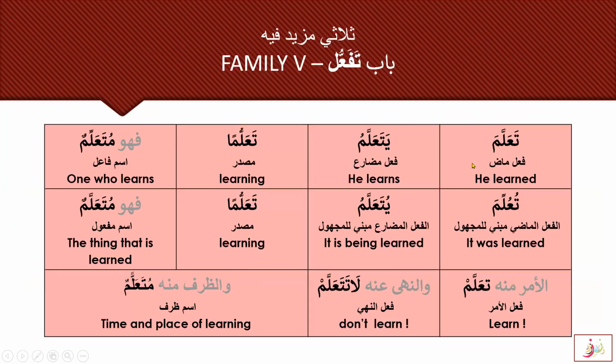See here the family: ta'allama, yata'allamu. And this is the Sahih chart. You can also learn the Kabir chart, and you can do it at home. You can try ta'allama for fi'l madi and do the Kabir like ta'allama, ta'allama, ta'allamu, ta'allamat, ta'allamata, ta'allamna, ta'allamta, ta'allamtuma, ta'allamtum, ta'allamti, ta'allamtuma, ta'allamtunna, ta'allamtu, ta'allamna. So this is the fi'l madi ta'allama.